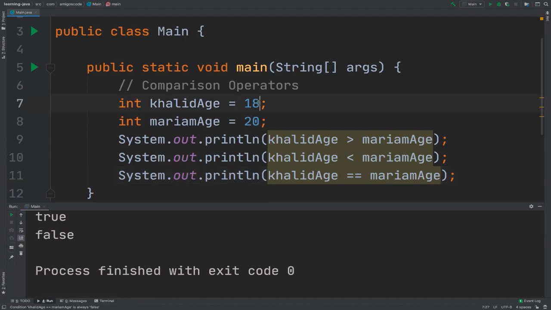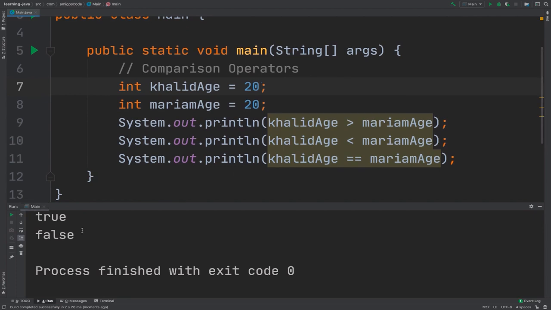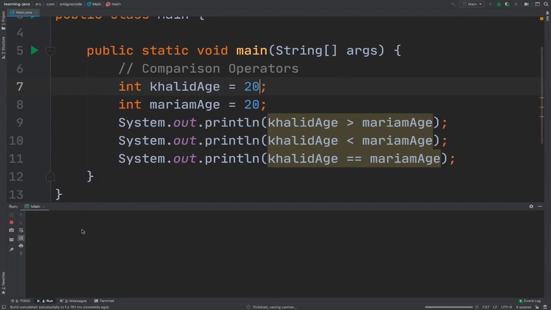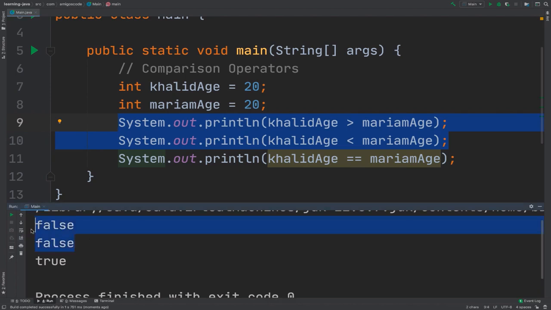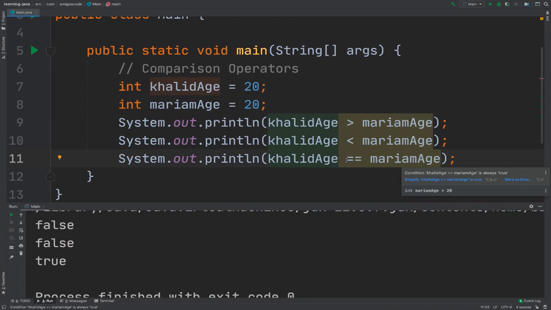But if I change Khalid age to 20 and then run the program, you'll see that these two lines right here, line number 8 and line number 10, are false, and Khalid age indeed equals Mariam age because they're both 20 years old.